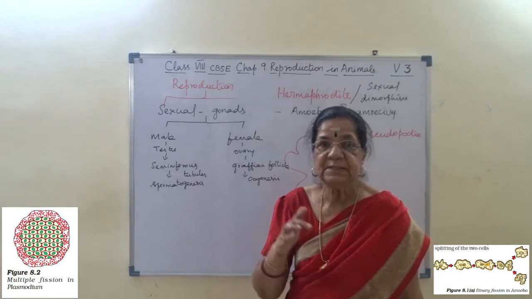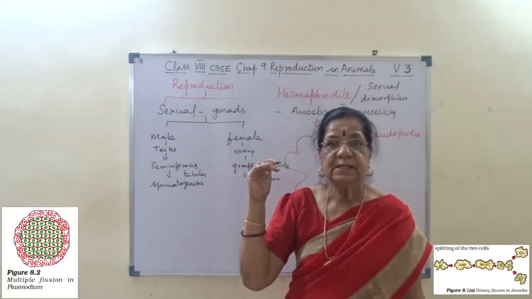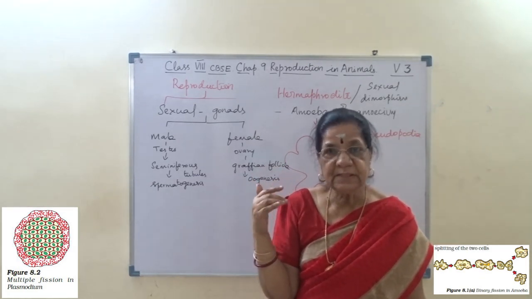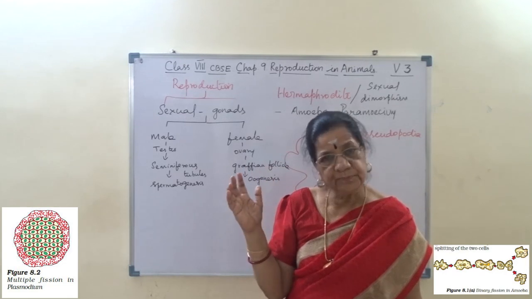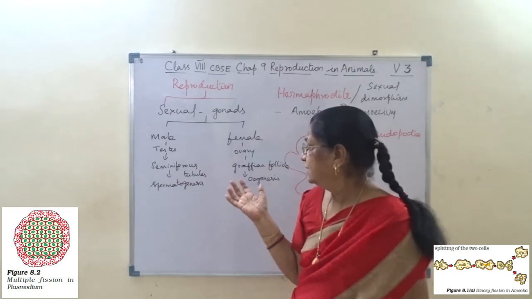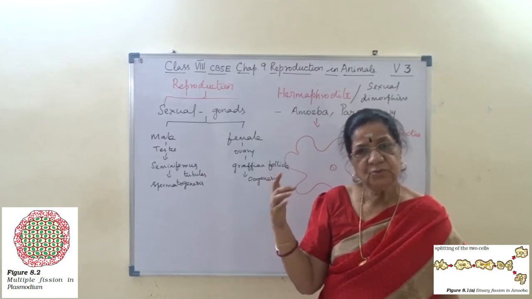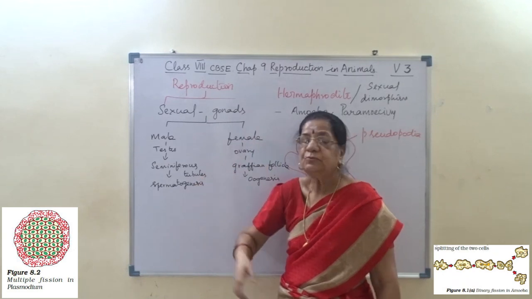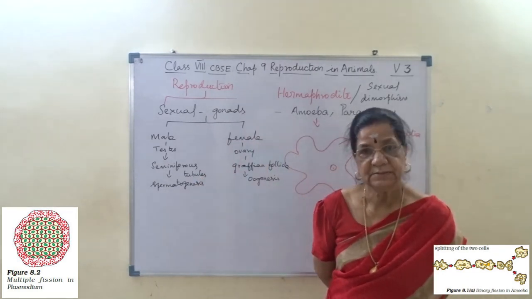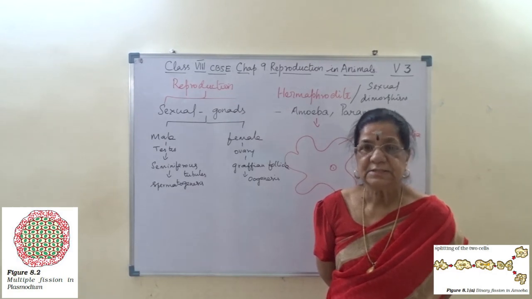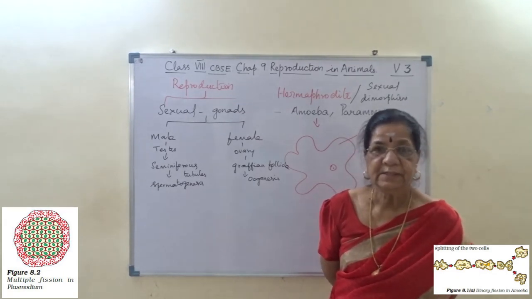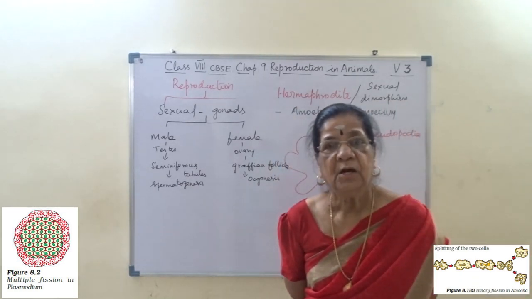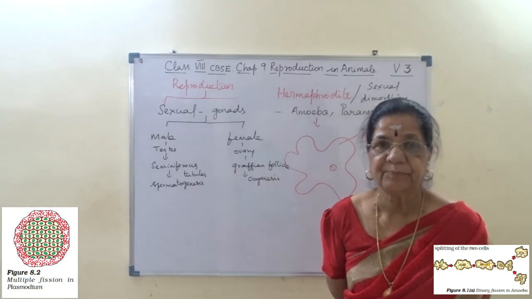And then as the child grows, at the time of puberty, in females from the 11th year onwards, 11 to 15 years, whereas in males it is the teenage years, the testes and ovary develop, and they start functioning only when the individual attains maturity or puberty.